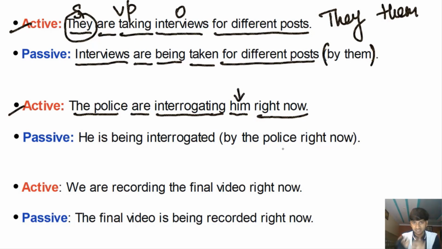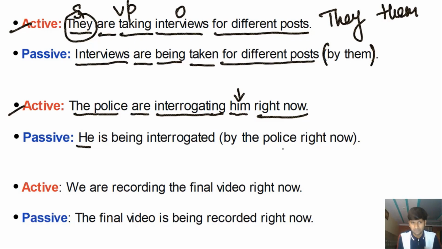Him is the object, and this is the focus of the sentence in the passive voice. Right now in the sentence we are focusing on the police. The police are doing something. We use a plural verb with police, right? They are interrogating him. They are interrogating Alex. Now if I want to focus on who is receiving this action of interrogation, I'll write the sentence in the passive voice. किसको interrogate किया जा रहा है? He is. So him will become he, as it's going to be the subject of the sentence.